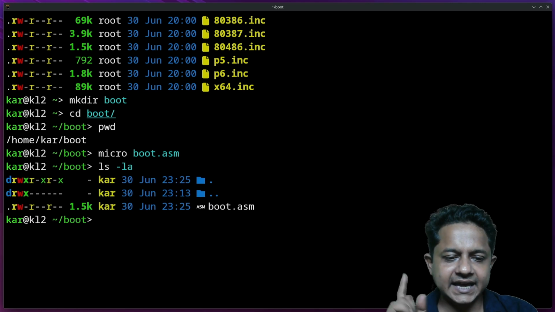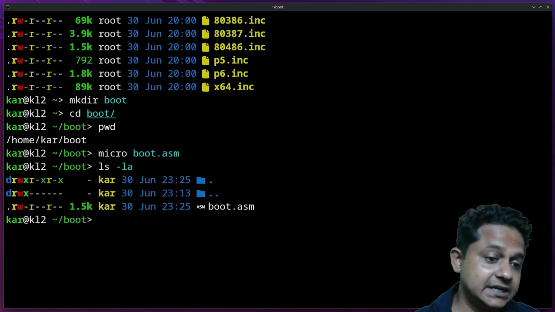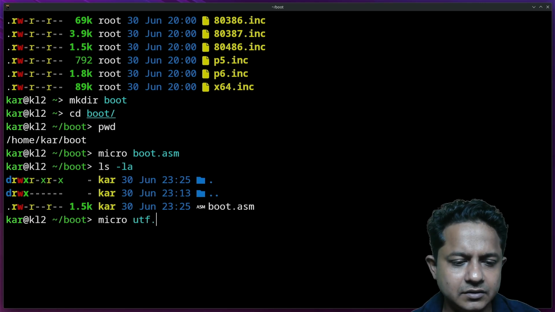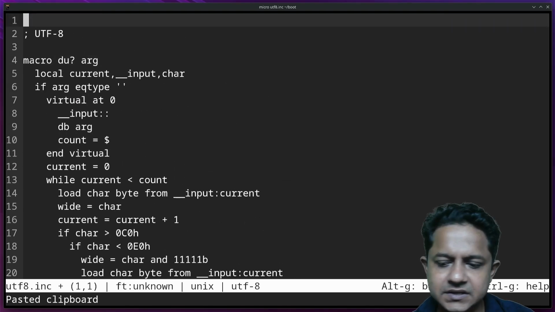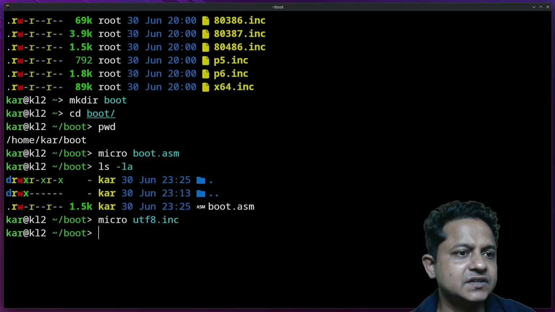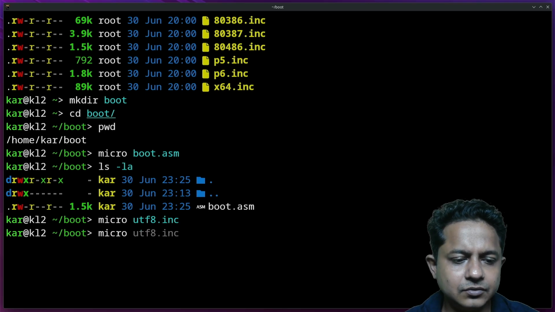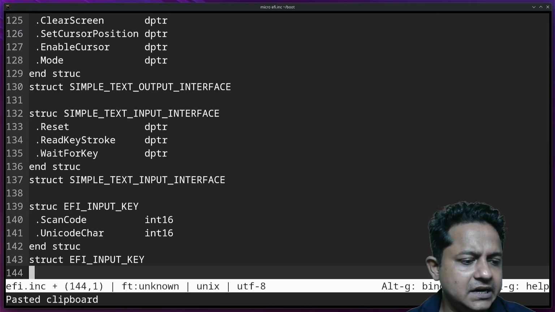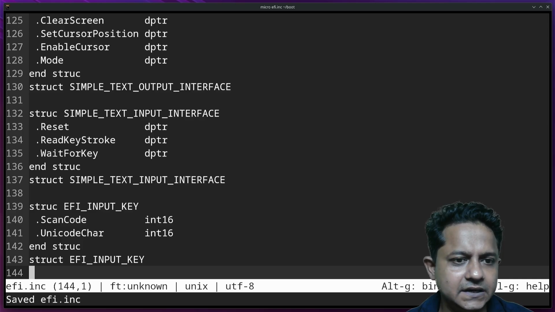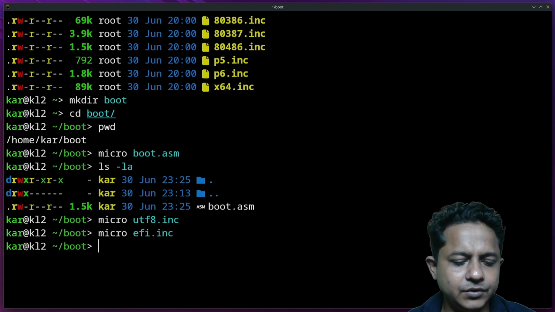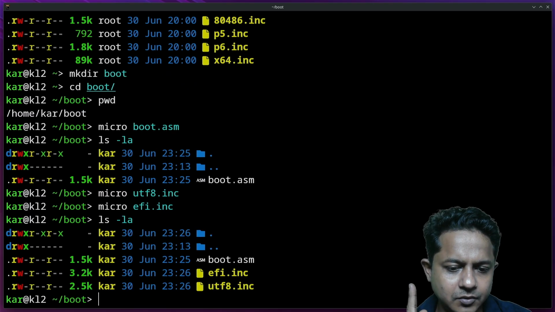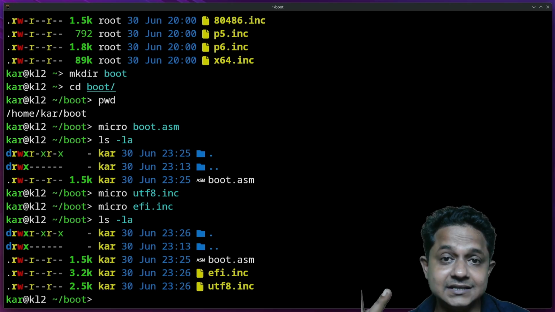Wait. Now I have the assembly. Let's get those utf.inc, and it's better utf8. I got the inc. Let's comment it out. Quit. Now micro efi.inc. Let's paste it. 134 lines of code, included code. Let's quit. What do we have? We have the boot assembly, the EFI include file, and the UTF-8 include file.